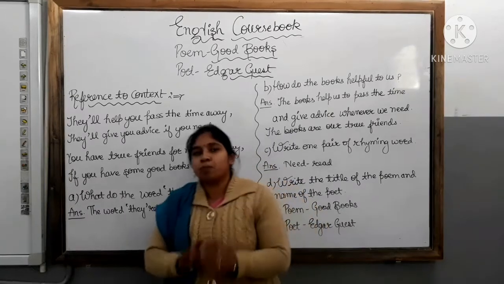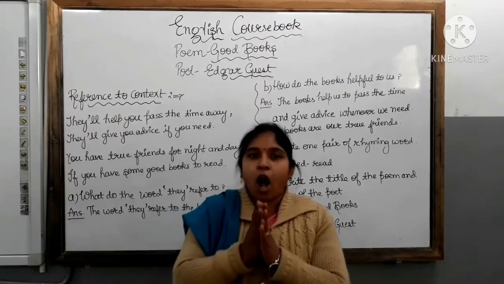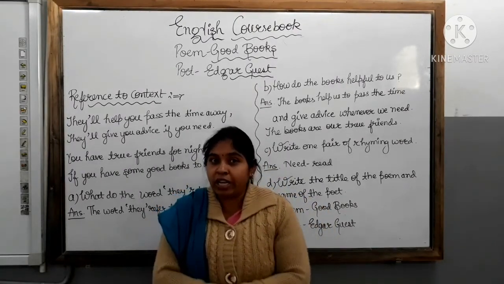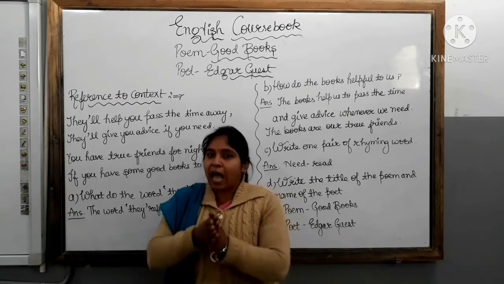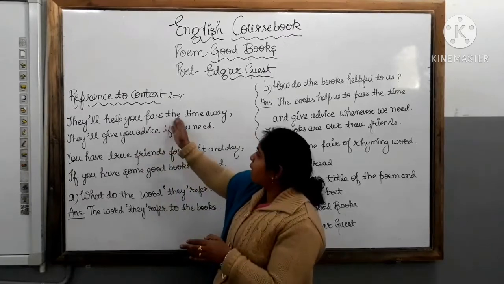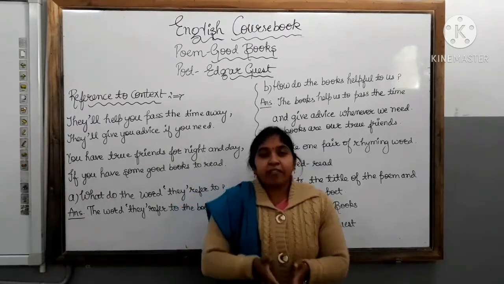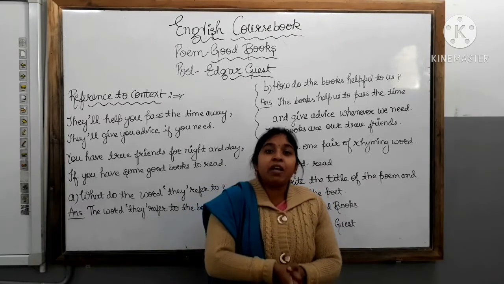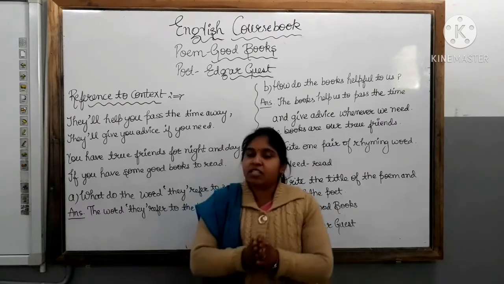Now in these 4 lines the poet is talking about the good books, how the good books are helpful to us. Whenever we are lonely, whenever we don't have any friends to talk to, at that time good books help us to pass the time. They also help us when we want some advice, some suggestions. After reading the books we can get many advices and suggestions.